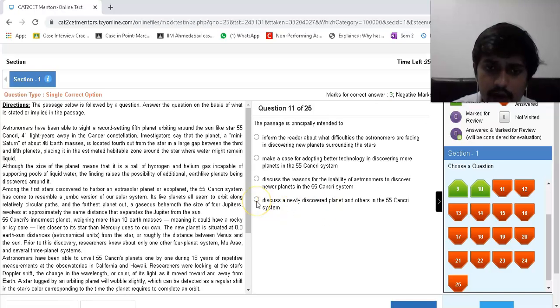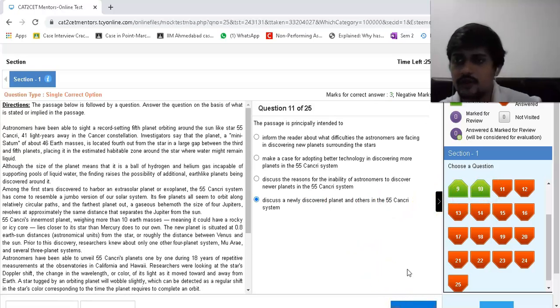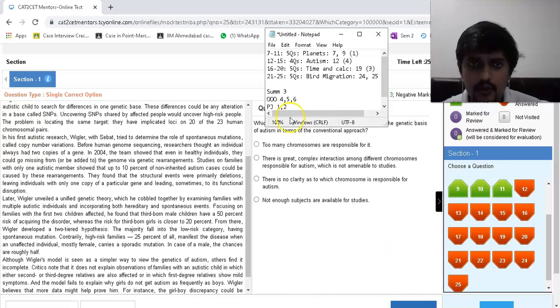If I had to choose between this and this, I would go with this. Right? Newly discovered planet, because a similar question was posed even earlier. So, yeah, there we have it. 7 to 11. Let's look at what was next now.